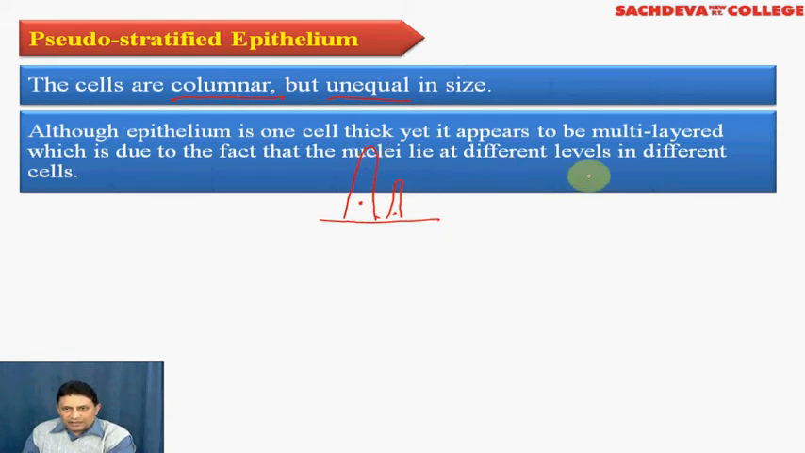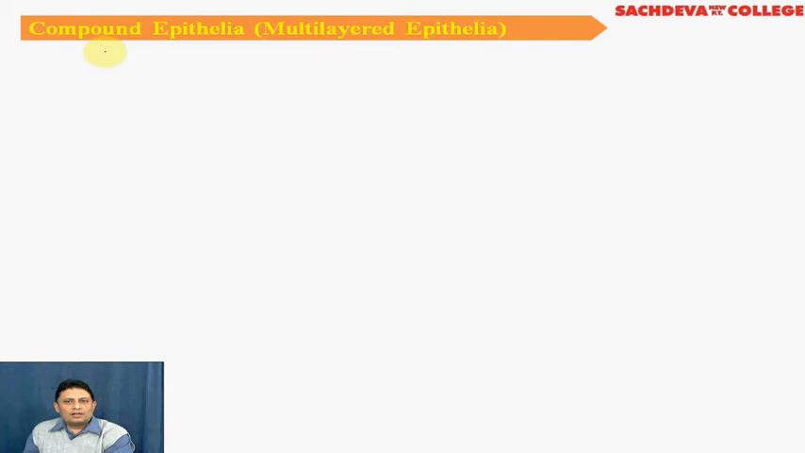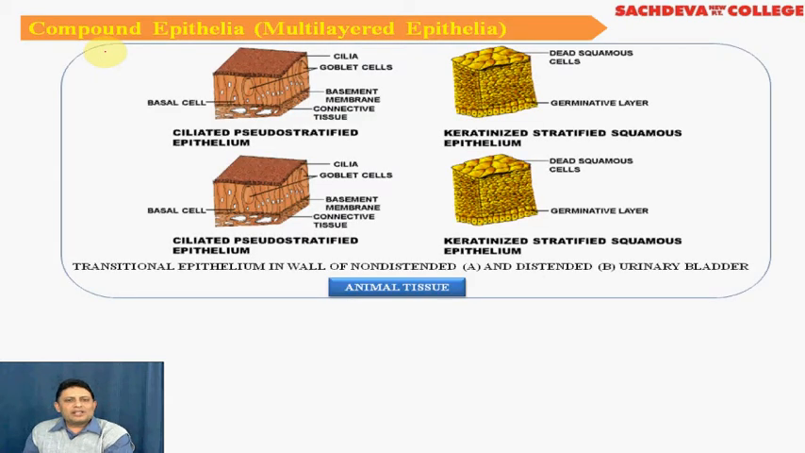It appears as multi-layered because the cells are of different heights. Therefore, the term used is pseudo. Pseudo means false. Coming to compound epithelium, which are the multi-layered epitheliums. You can see various types of compound epithelium.